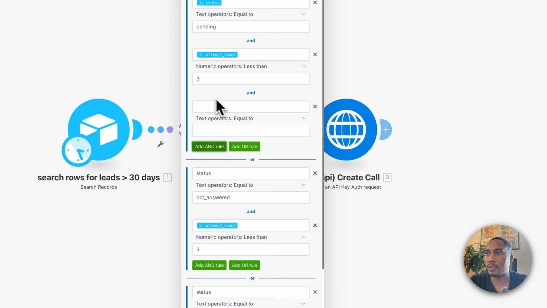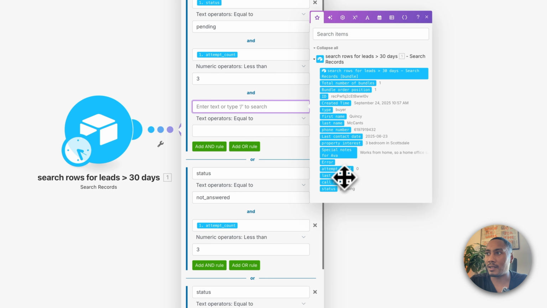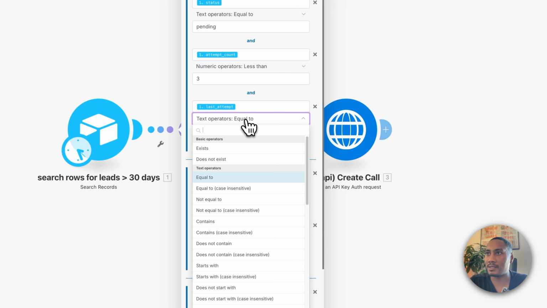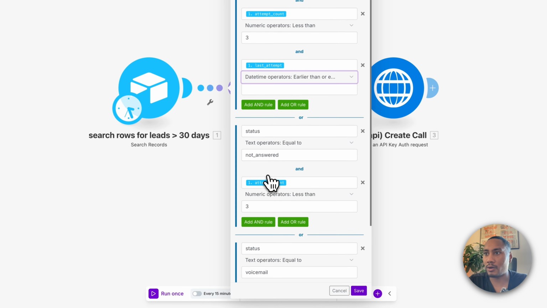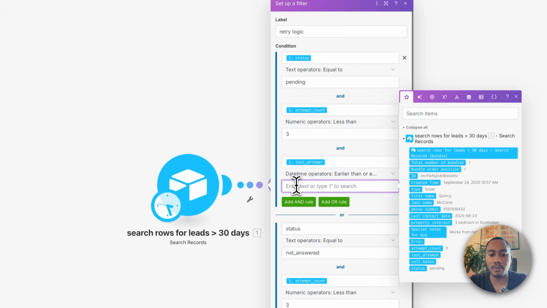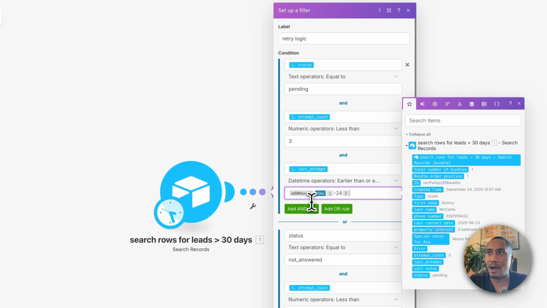And then the third condition that needs to be met is if the last attempt is, if it's been over 24 hours and then we want to try to make the call again. So we're going to use the date time if it's earlier than or equal to, and then here we want to use an add hours function.